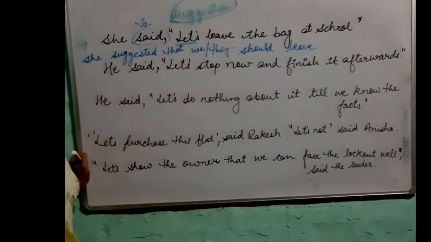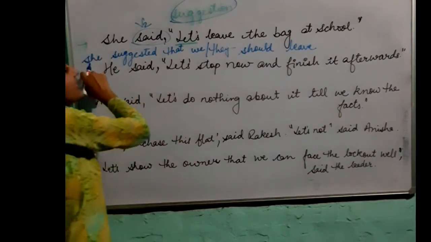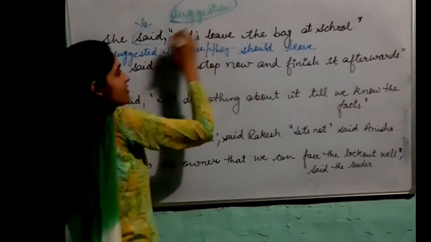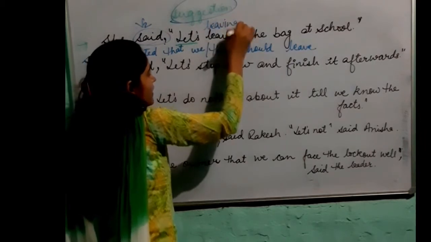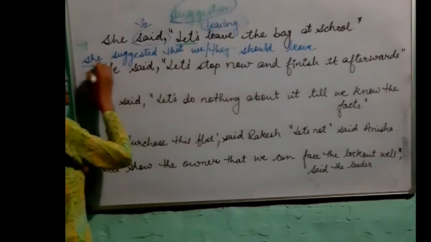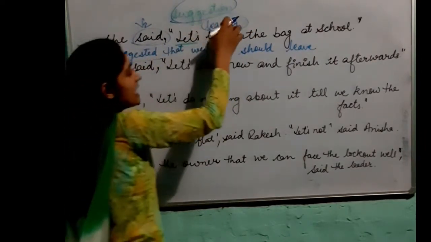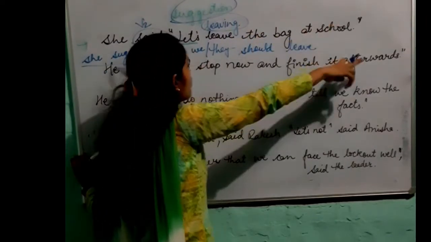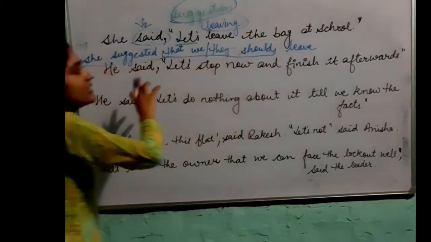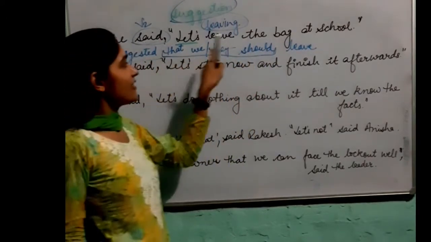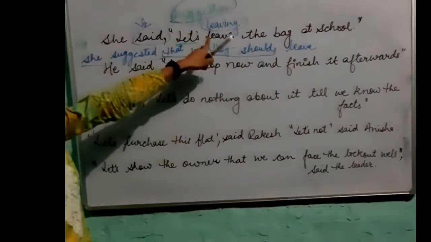And what is the another way of transforming the same sentence? We can say she suggested leaving. We will use she suggested leaving the bag at school. We will not use that they should. Instead of writing they should, we will be writing leaving.